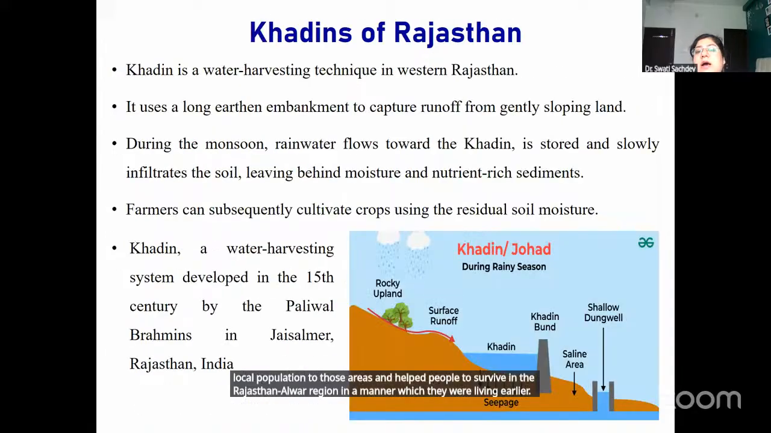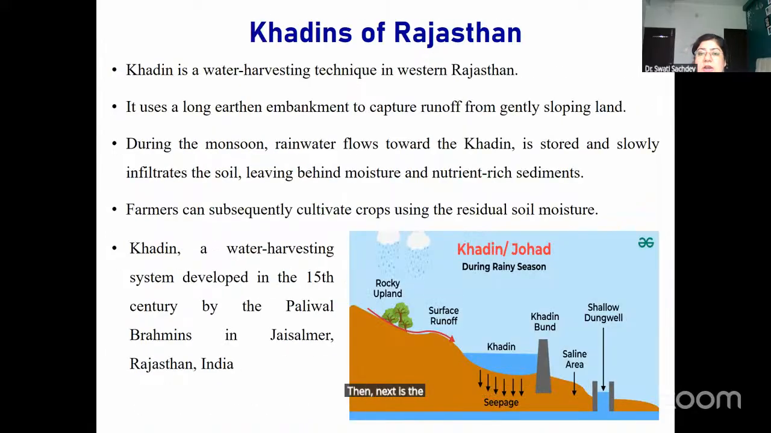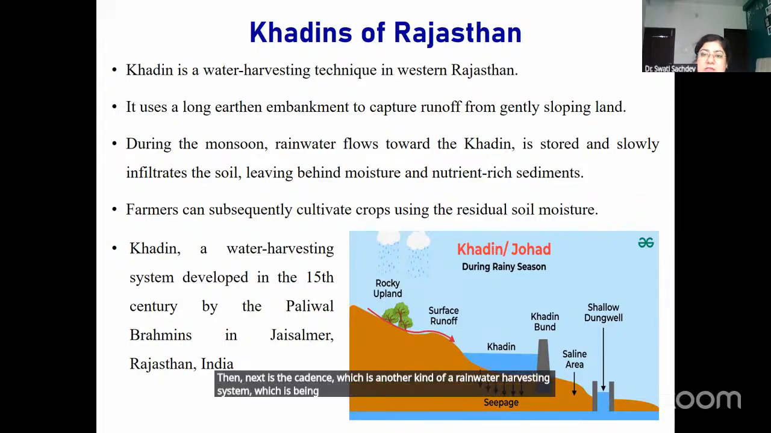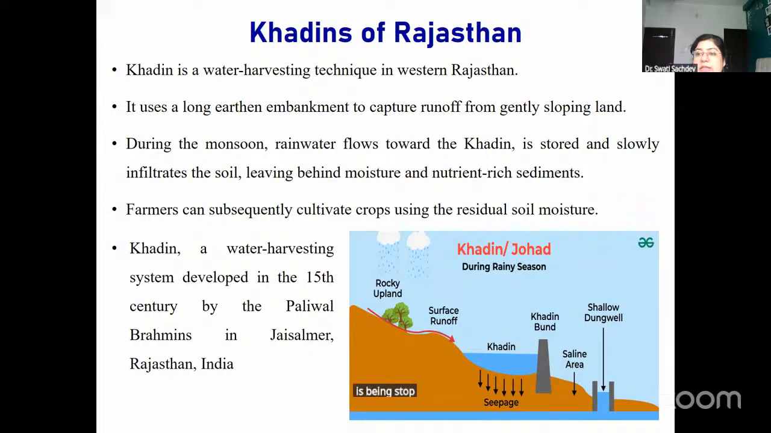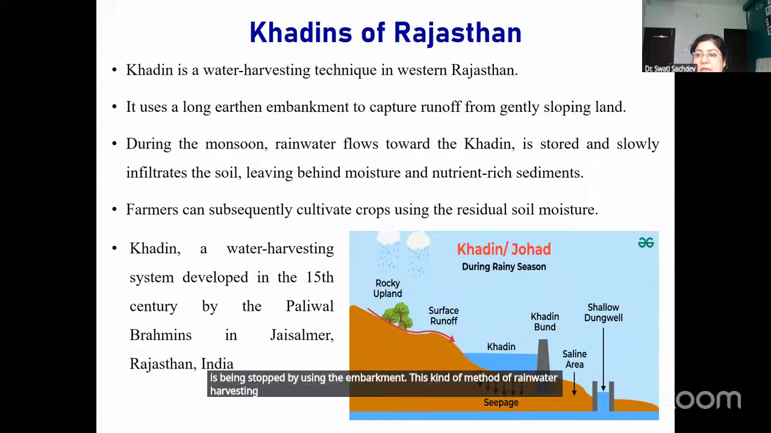Then next is the khadin, which is another kind of rainwater harvesting system seen in the Rajasthan area. This is a method where the water coming down from the slope of the mountain is stopped by using an embankment. This kind of rainwater harvesting system prevents the runoff of water and soil erosion from the mountain slope, and helps in the recharge of the groundwater.